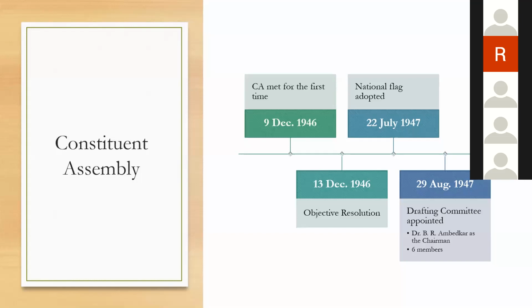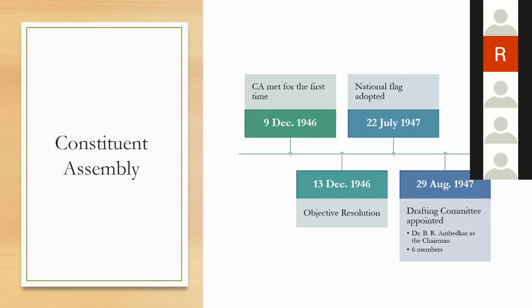Nehru had introduced this objective resolution to set out the objectives of the constitution which we were planning to draft. Now, remember that this same objective resolution was adopted as the preamble at the end of the proceedings.